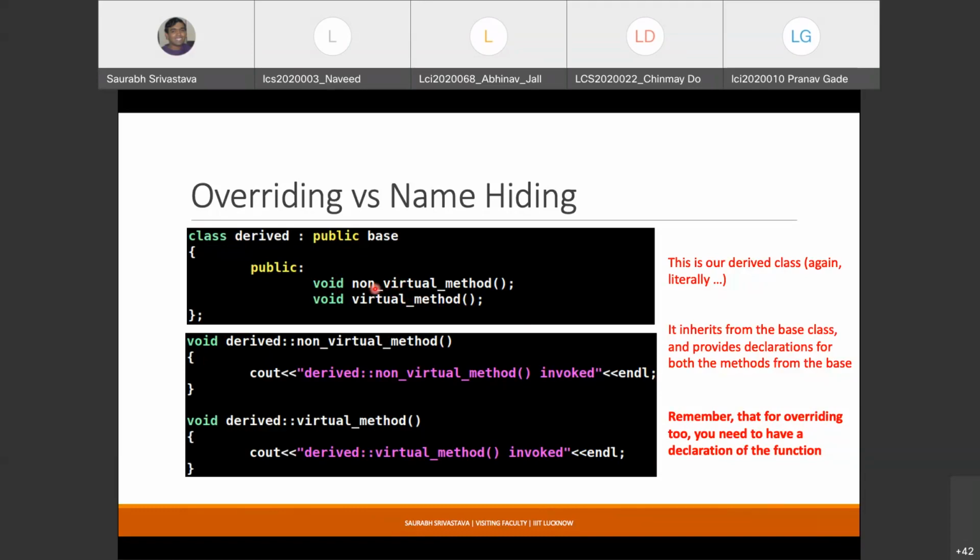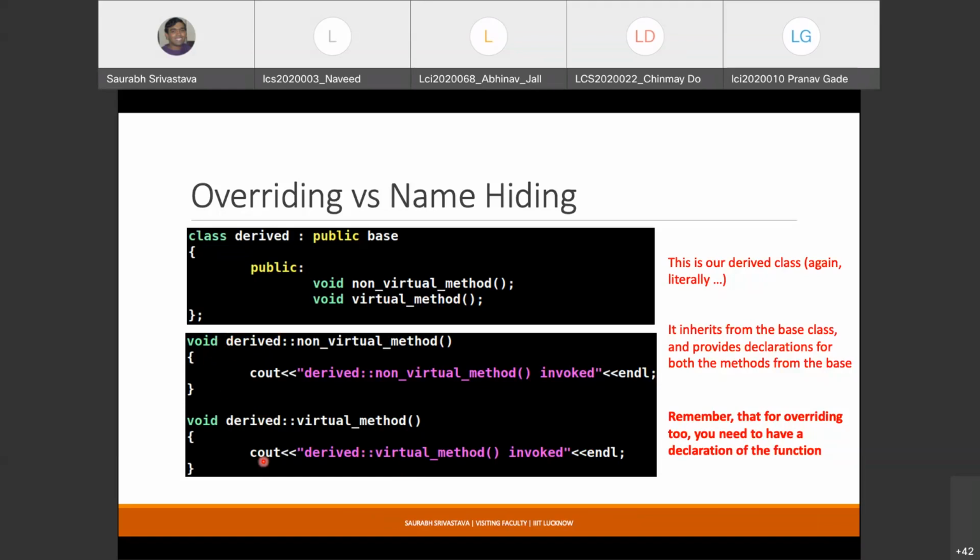Even if you want to override a method in the derived class, the declaration is still a must. So I must put declarations for both these methods here, and then I provide some definition for both. The definition is again simply printing that this is the derived class version. So now what do we have here? We have two methods. One is non-virtual, the second one is virtual, and in some ways we are providing new definitions for both these in the derived class. Now what I am telling you is, while this one is name hiding, this one is overriding.